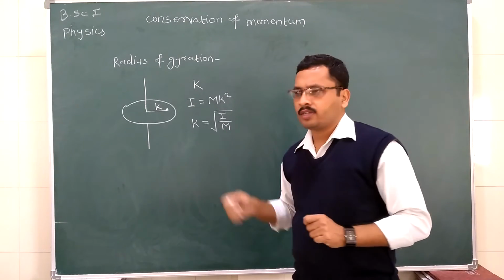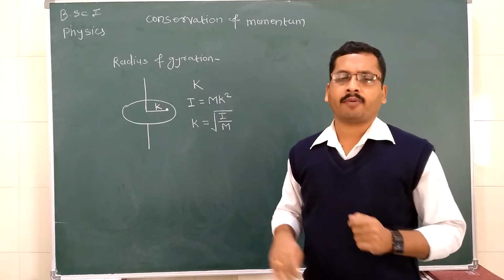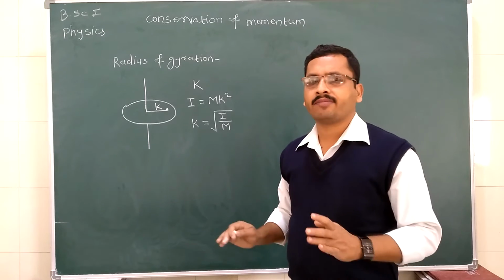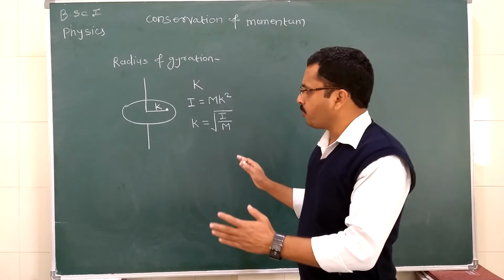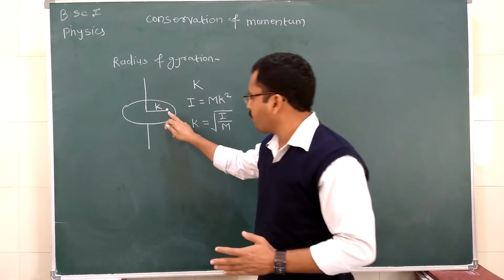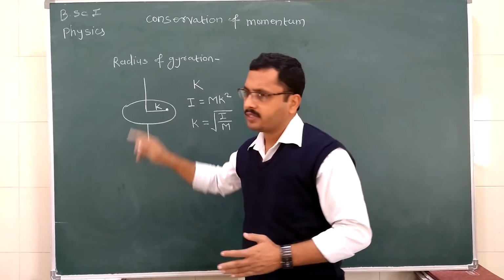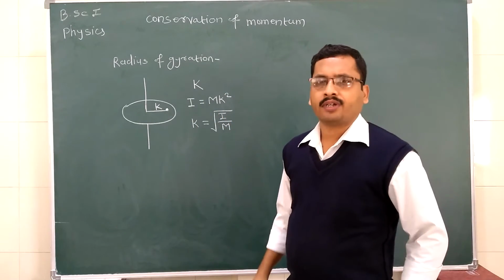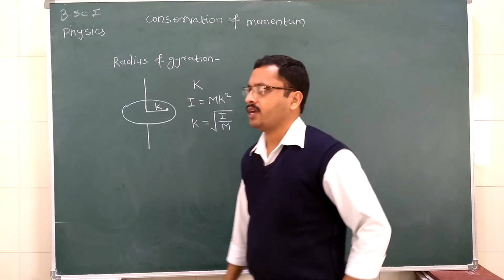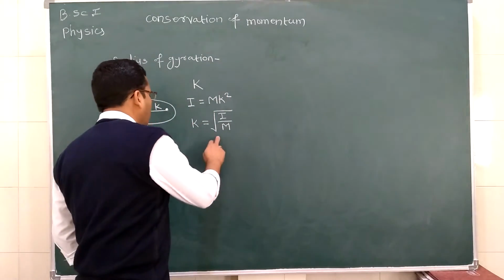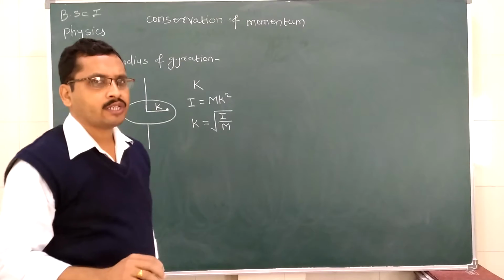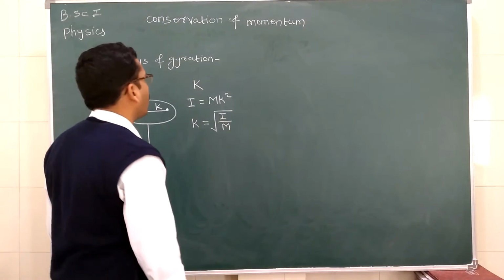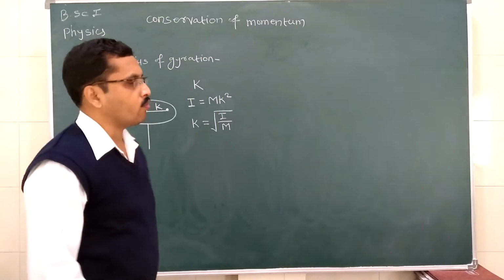So, what is the unit of this radius of gyration? The unit of radius of gyration is meter, as it is a radius. As it is a radius, it is a distance between two points, this center of mass and this axis of rotation. So the unit of this radius of gyration is meter, or in the CGS unit it is centimeter. So by using this formula we can find out the radius of gyration of different bodies about different axes of rotation. Now we are moving towards the conservation of momentum.